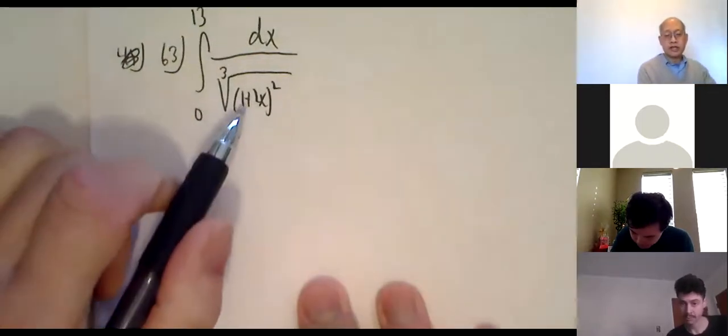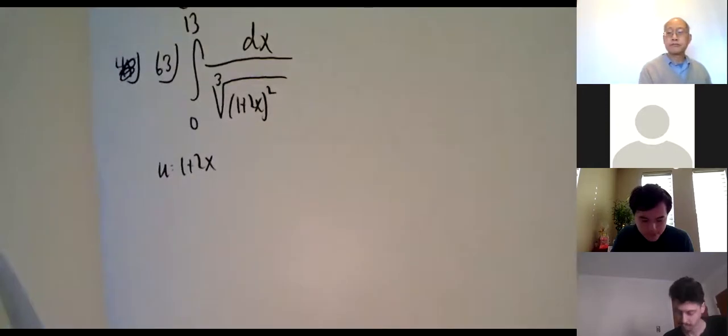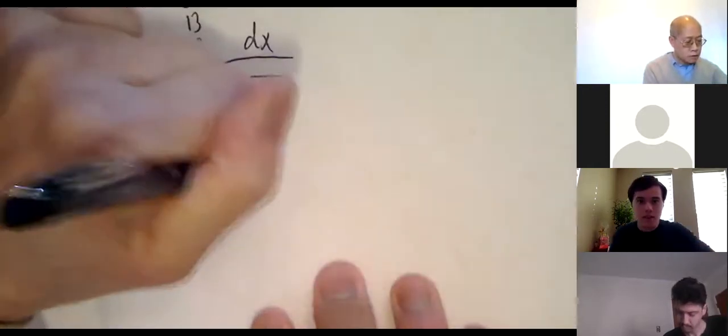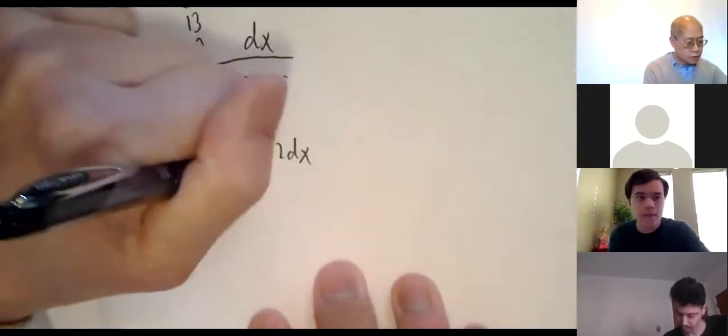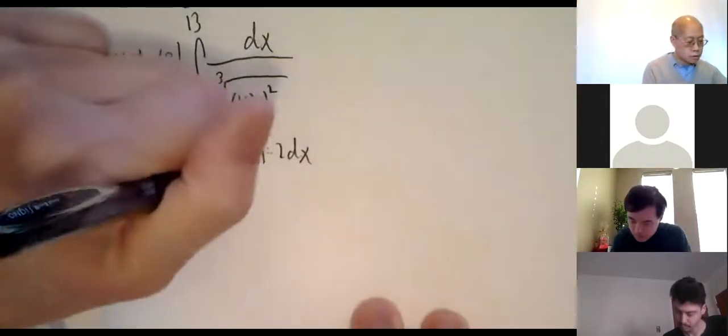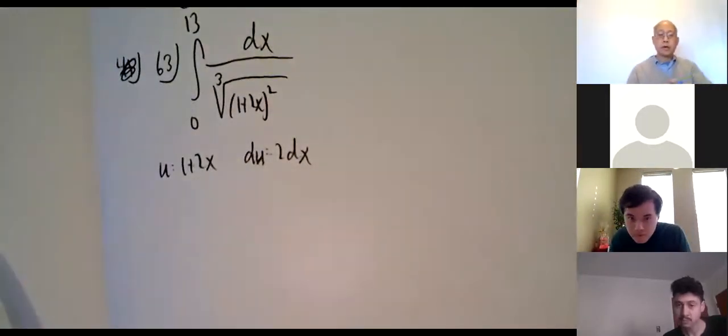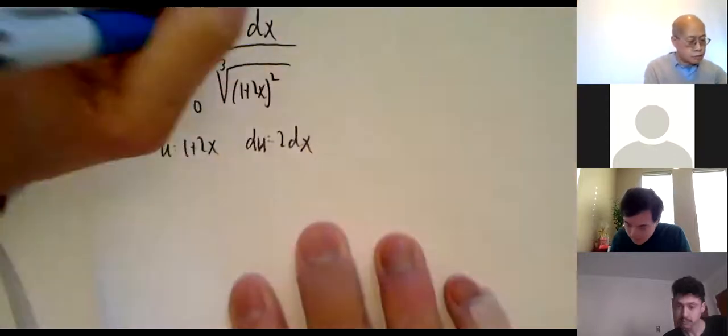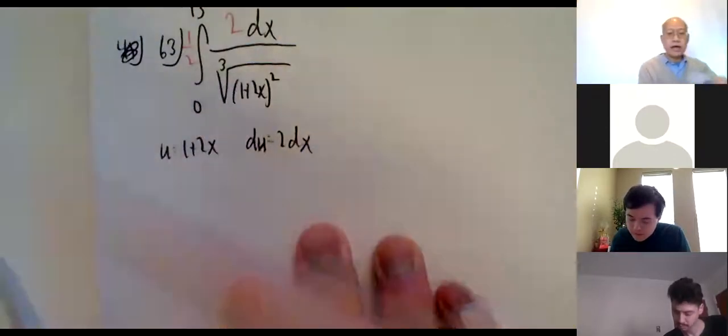Okay, so I don't want this mess. I want just u. So u equals 1 plus 2x. du equals 2 dx. I don't have a 2, so I put in a 2 and a half.